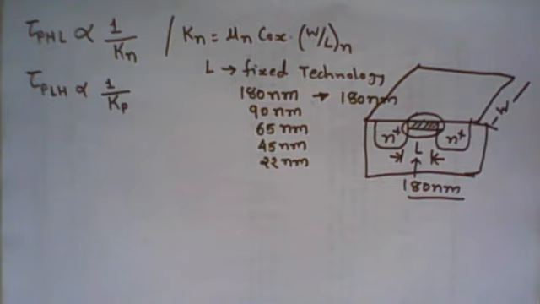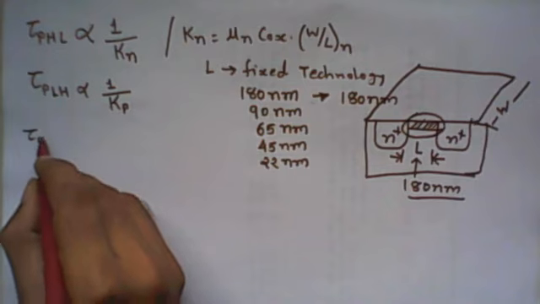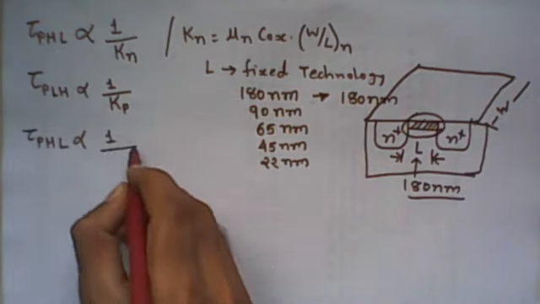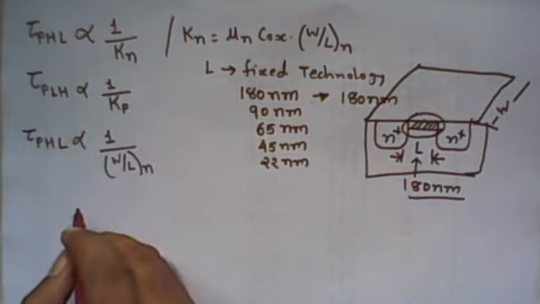So Kn can be defined as mu_n into C_ox into W upon L of the N MOSFET. So the propagation delay time of high to low is inversely proportional to the W upon L ratio of the N MOSFET, right?